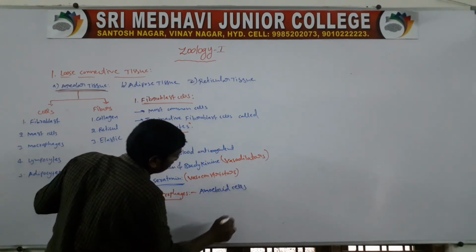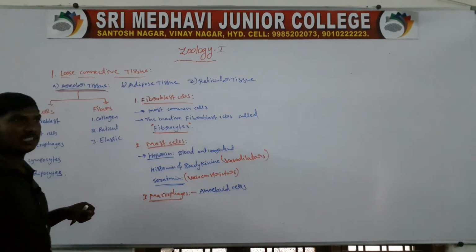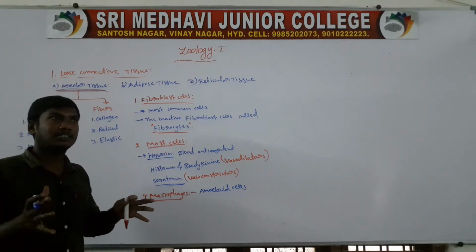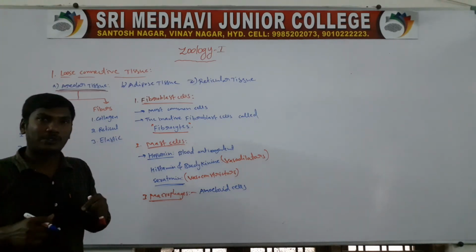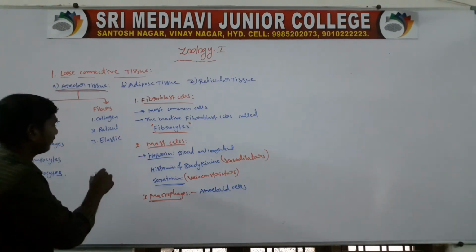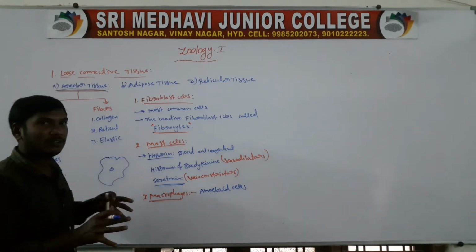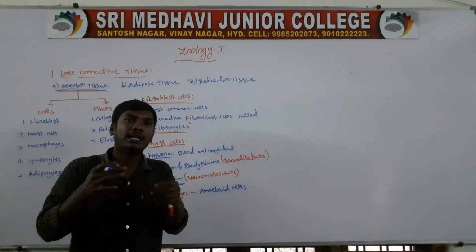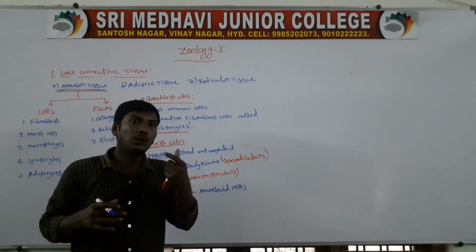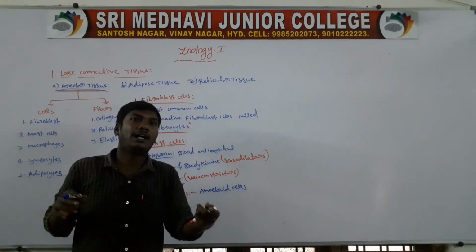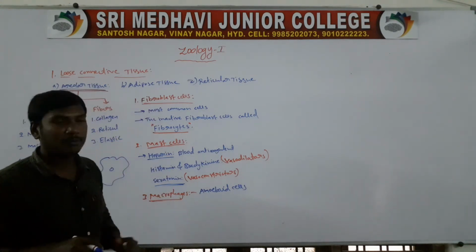They are amoeboid cells because they have pseudopodia. These pseudopodia help in locomotion from one place to another place. So they are the amoeboid cells.